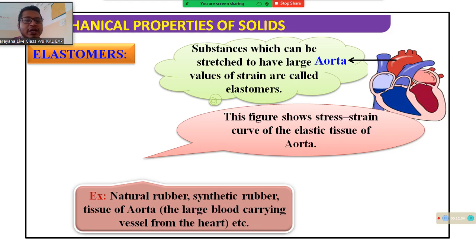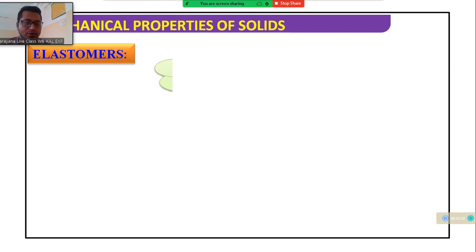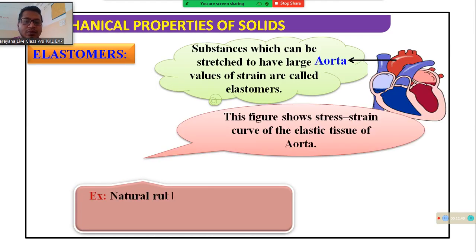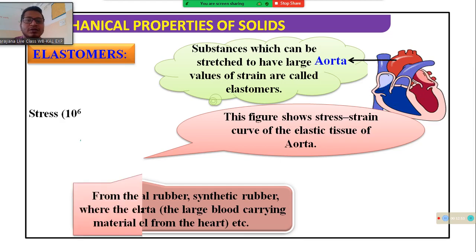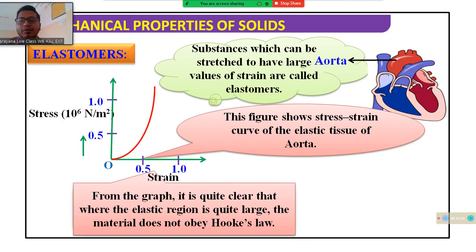This figure shows the stress-strain curve of the elastic tissue, natural rubber, synthetic rubber, etc. Tissue of artery, the large blood-carrying vessel from the heart. Next, the graph is given.